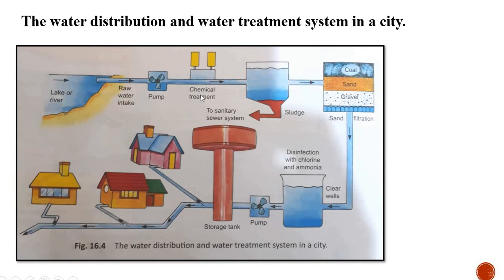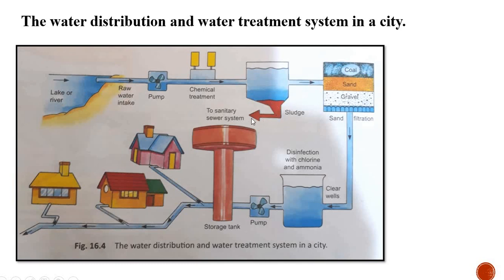Let us study about that. In this chemical treatment plant, first of all the water comes into this tank, where it is accumulated. You have studied a separation technique called sedimentation. In sedimentation, we studied that heavier impurities get settled at the base of the container. The same concept applies here. This raw water contains different impurities which are heavier in nature, so when it is transported into the tank, the heavier impurities settle down at the base of the tank.